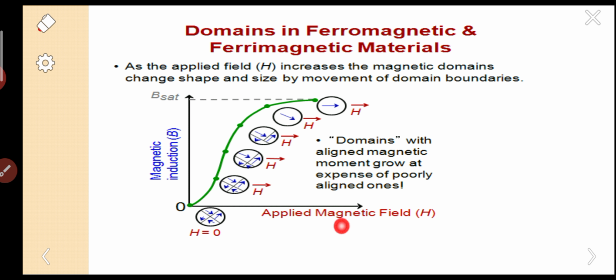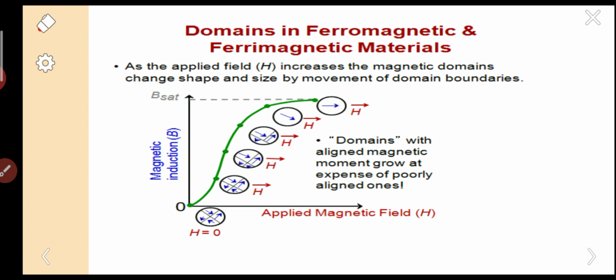So we have taken the applied magnetic field in the x direction, and the resultant magnetic induction in the y direction. Initially there is no magnetization. Whenever we apply the field, it slowly increases and gets saturated. If we look carefully at the domains, at the initial stage the domains are in random directions.